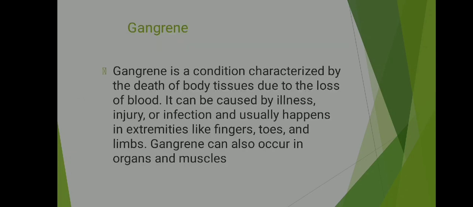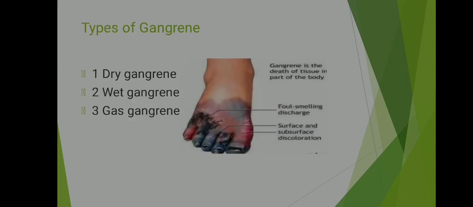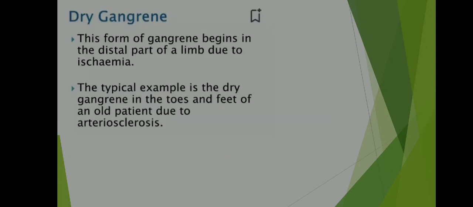Gangrene. Gangrene is a condition characterized by the death of body tissue due to the loss of blood. It can be caused by illness, injury or infection and usually happens in extremities like fingers, toes and limbs. Gangrene can also occur in organs and muscles. Types of gangrene: dry gangrene, wet gangrene and dense gangrene.